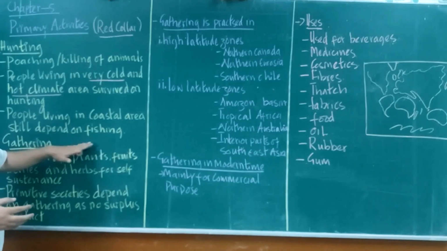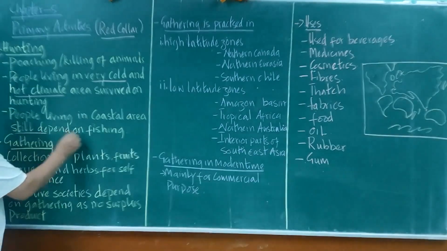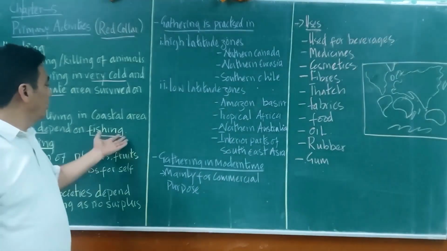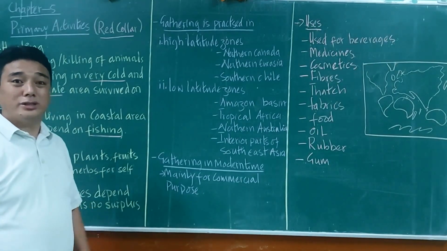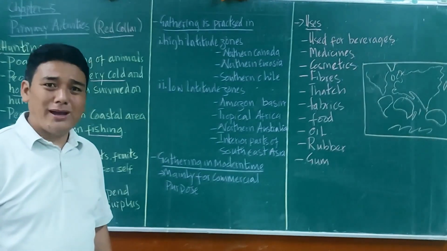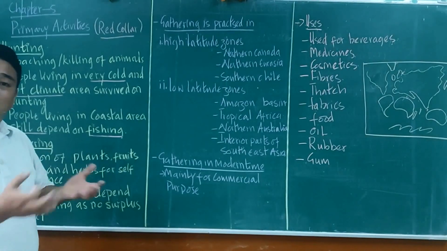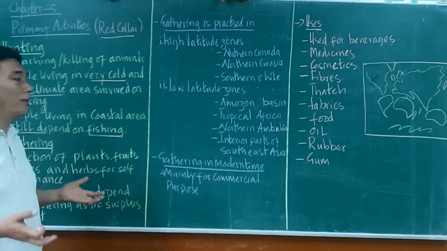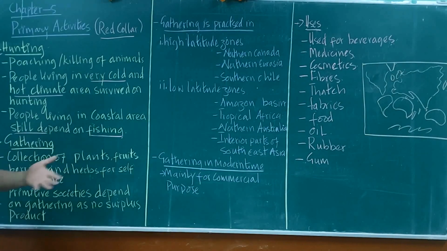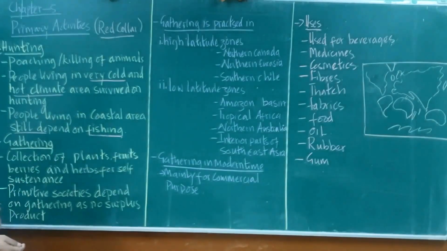So all those coastal areas are still dependent on fishing, and fishing is a very important economic activity even today. Many countries, like Japan, which fall in coastal areas, have fishing as their main job, one of the country's main economic activities.